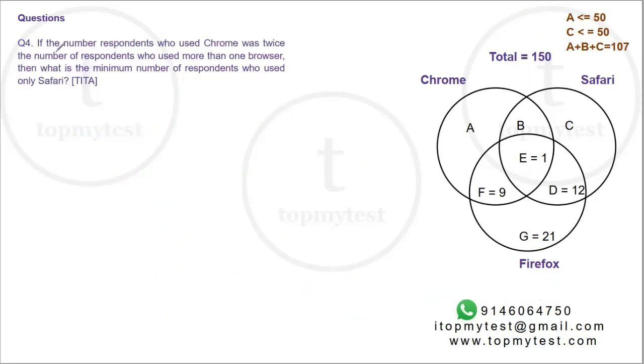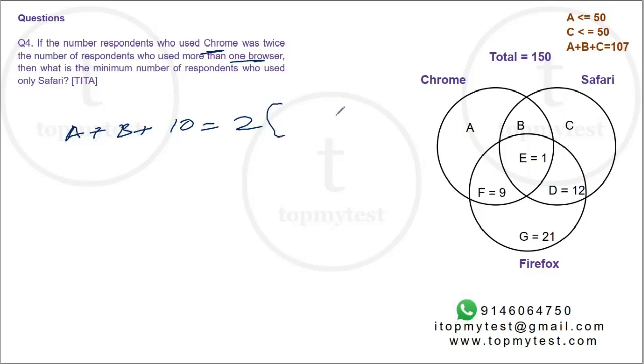And the last one: if the number of respondents who used Chrome was twice the number of respondents who used more than one browser. Chrome is A, B, E, F. So A, B, E and F combined is 10 times... this is 2 times the number of respondents who used more than one browser.